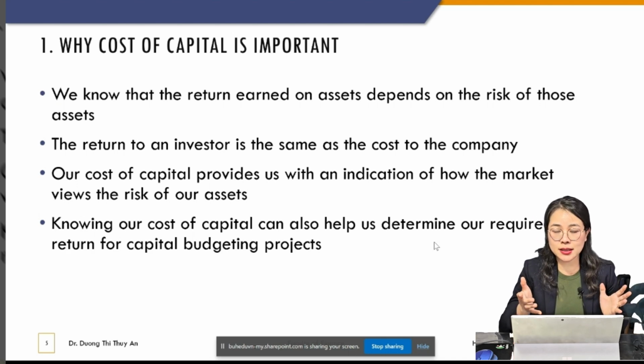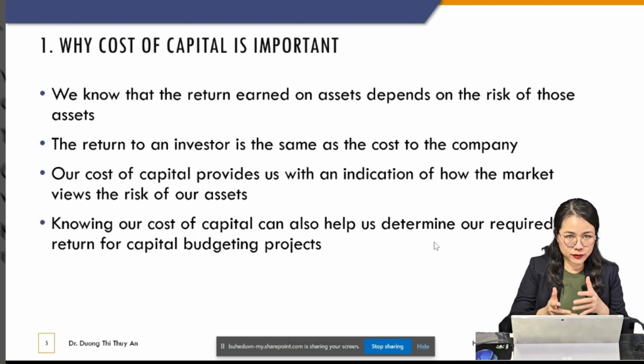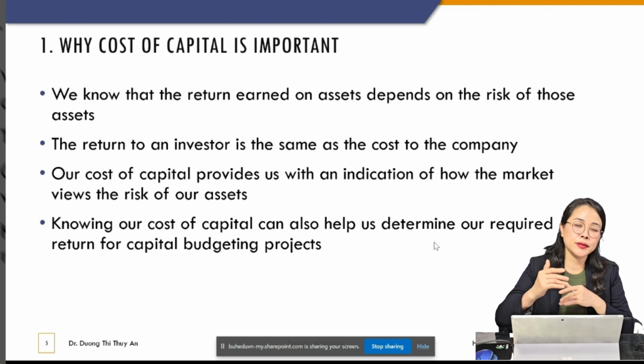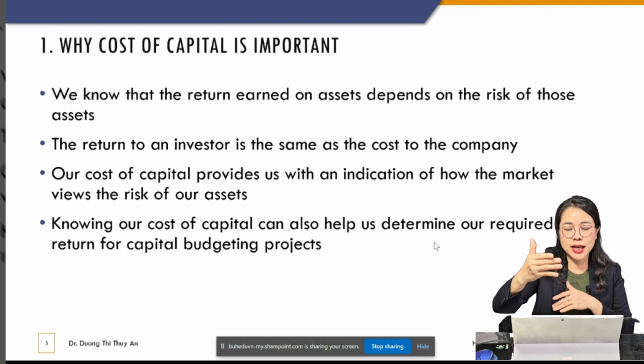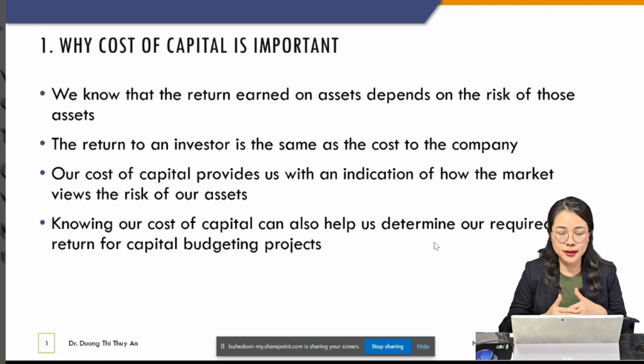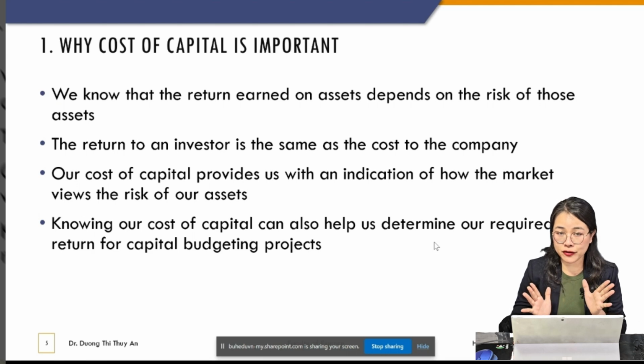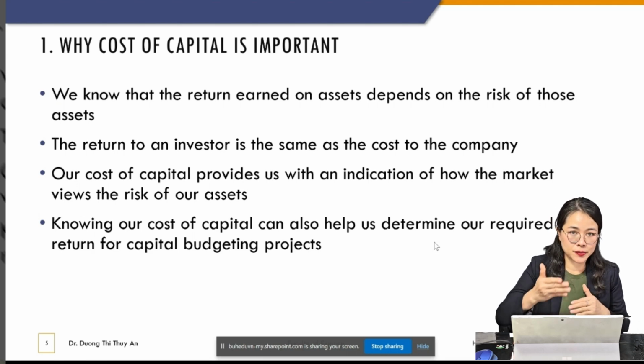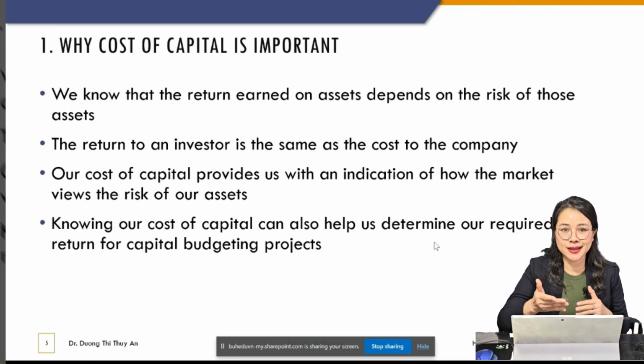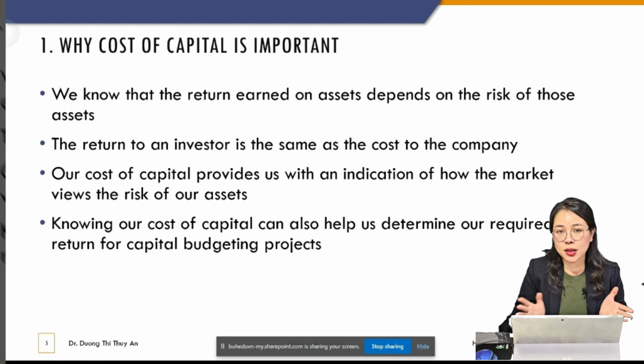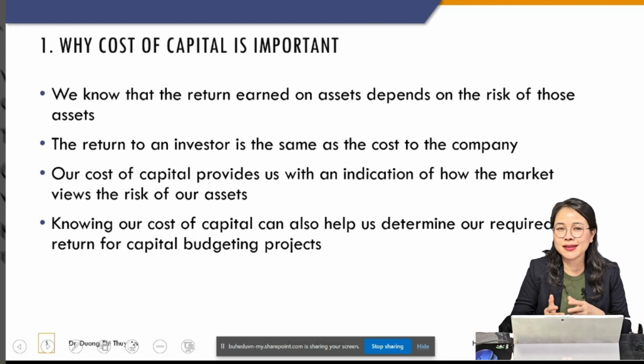that is the cost of capital of the firm, right? When the firm mobilizes capital from two sources, one from debt and one from equity, they don't have the capital for free. For debt, they have to pay interest, and for equity, they have to pay dividends, or in another form, in the form of capital gain for the investor. But capital gain is not the liability of the company. Okay, the dividend is.